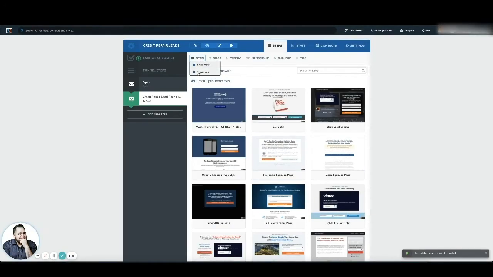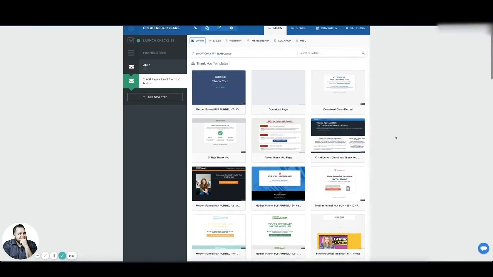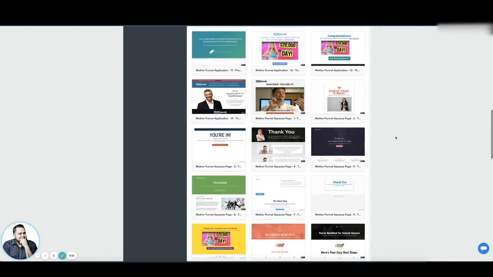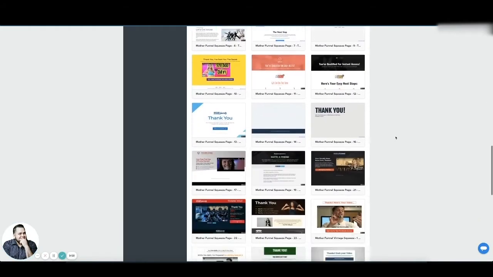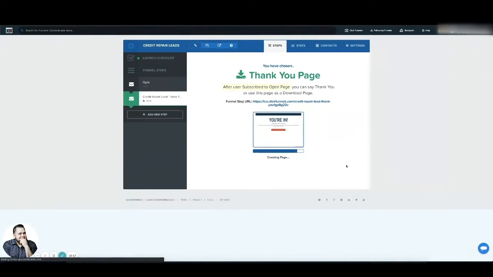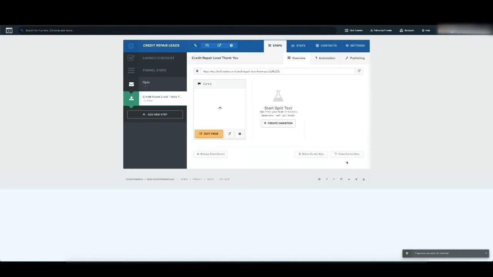And under opt-in, if we hover over it, we see the thank you option. We're going to select thank you. And we're just going to go with just a basic thank you page. Let's see here. We'll select this one right here. And this is what they'll see, the very next page that they'll see after they've submitted their information.